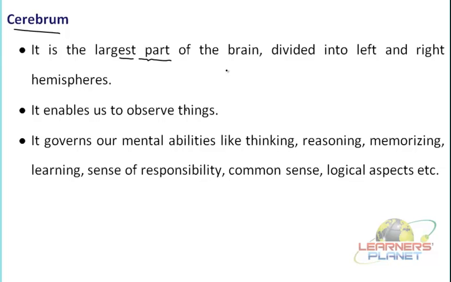Now this cerebrum is actually divided into left and right parts, and each part is known as a hemisphere. These left and right hemispheres are very well developed, and they are further subdivided into different regions. Each region or lobe helps us receive stimuli from the different types of receptors.